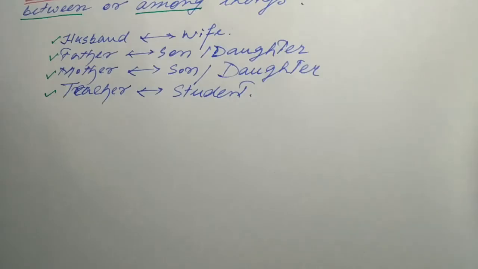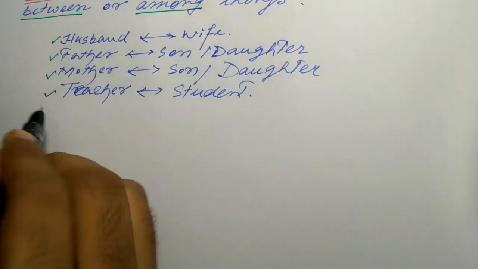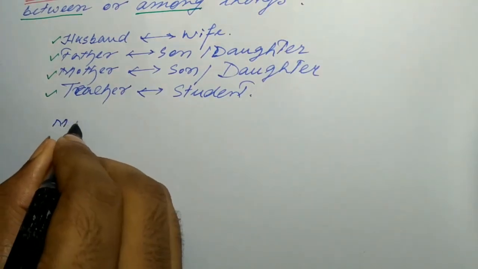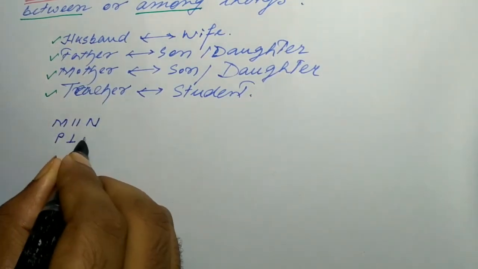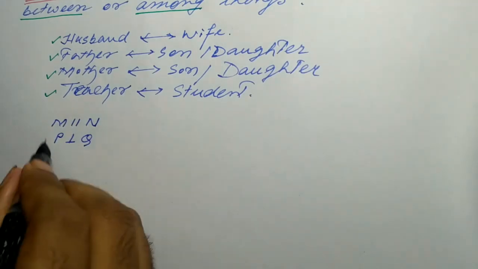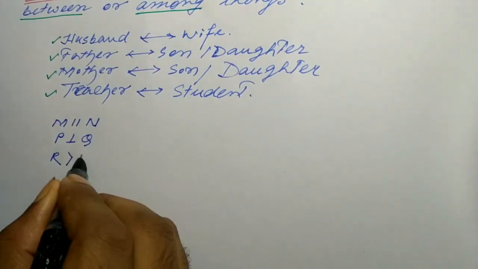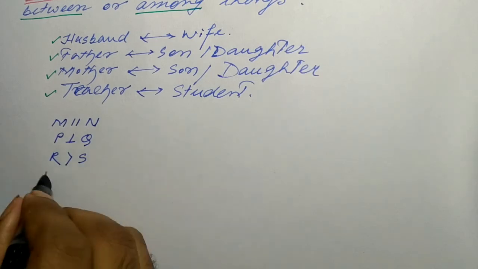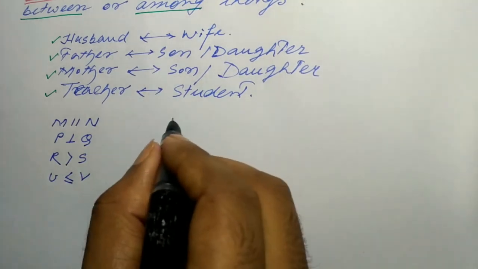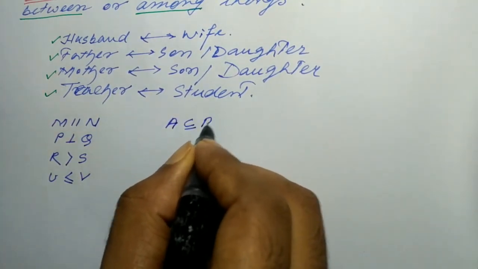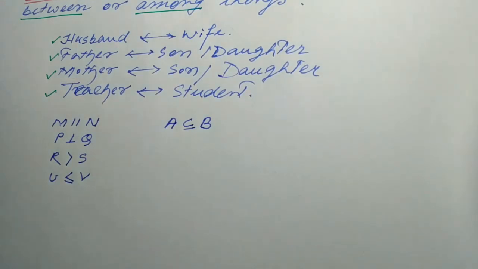Similarly, in mathematics, suppose, for example, M is parallel to N. P is perpendicular to Q. Suppose R is greater than S. U is less than or equal to V. Suppose A is a subset of B. They are all relations in our mathematics, and every relation is specific.